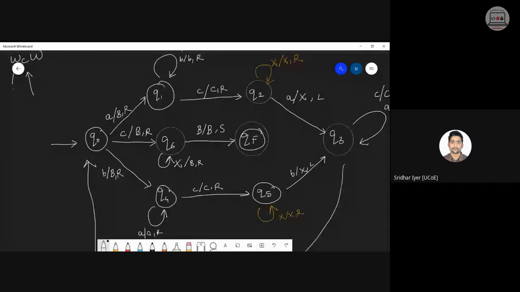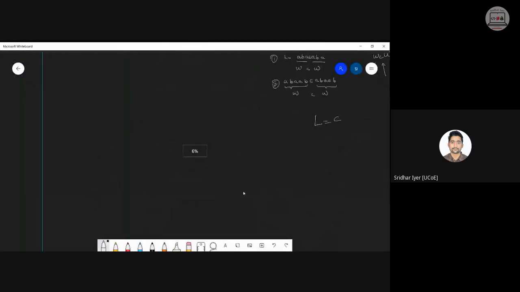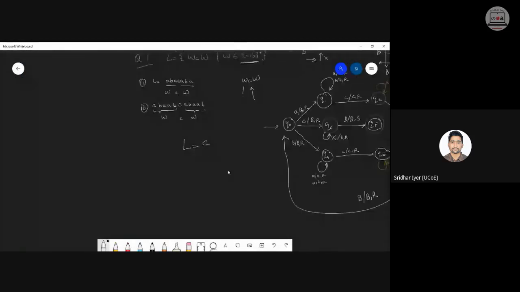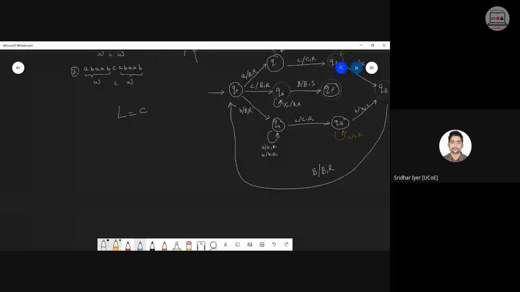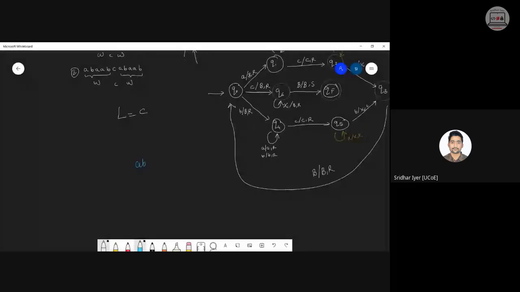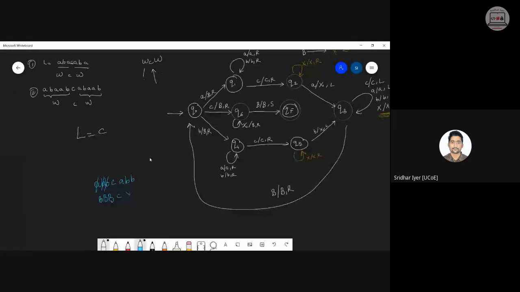फॉर एग्जाम्पल जो हमने यहाँ पे सिमुलेशन के लिए एग्जाम्पल लिया था, लेट मी टेक दैट वंस अगेन. It was ABB C ABB, right? So let me write it over here. ABB C ABB. Okay. So once everything is done, it will be blank blank blank over here, then followed by a C and then XXX. Obviously blanks तो होंगे ही दोनों साइड पे. Is it clear? This is how it would look, right?